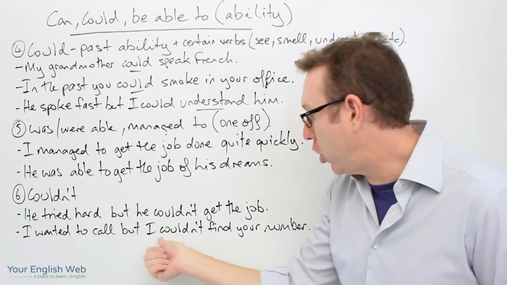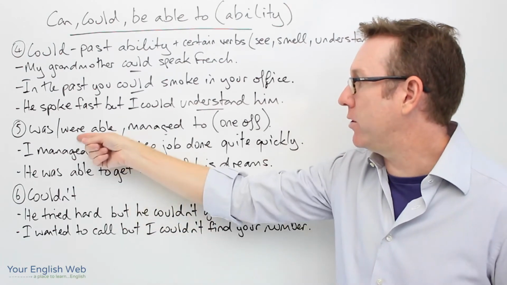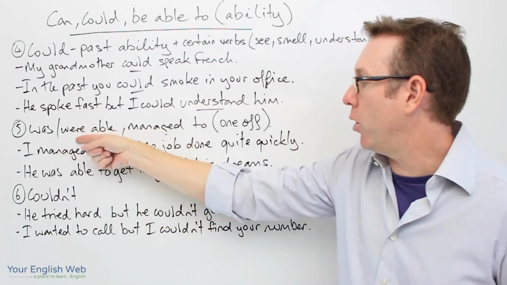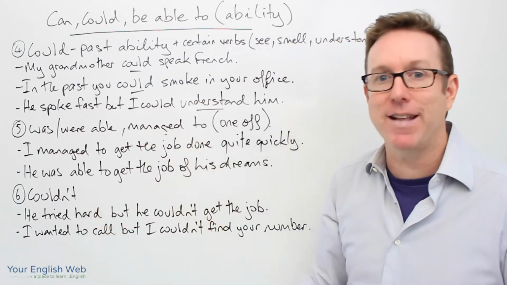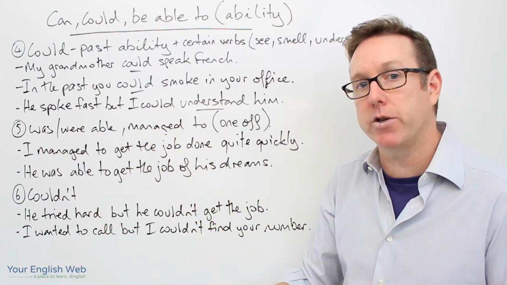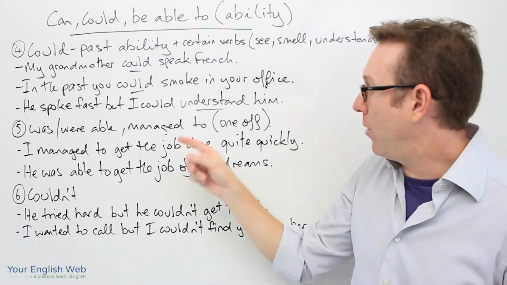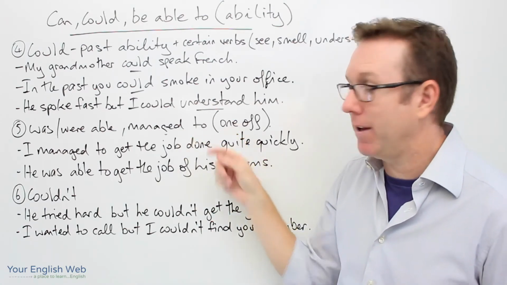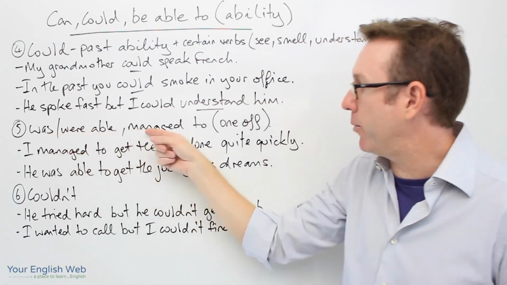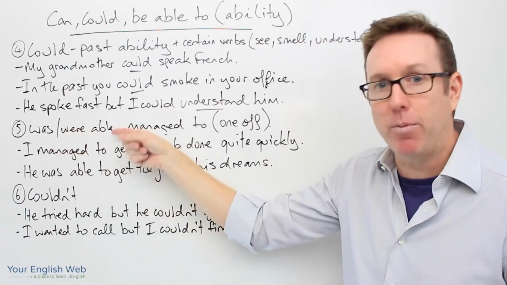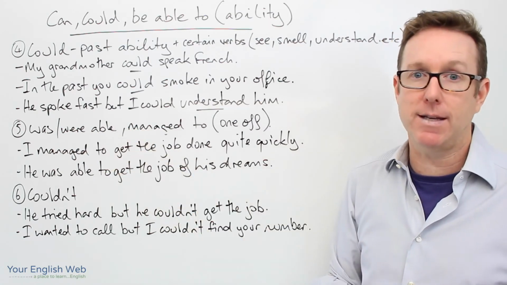One-off, but with couldn't, we don't need to revert to was, were able, or managed to. Okay? So couldn't in this sense can be used in all of the situations. But remember that when we have the one-off situation in the past for ability, we need to use was, were able, or managed to. And the examples here, hopefully it is clear.